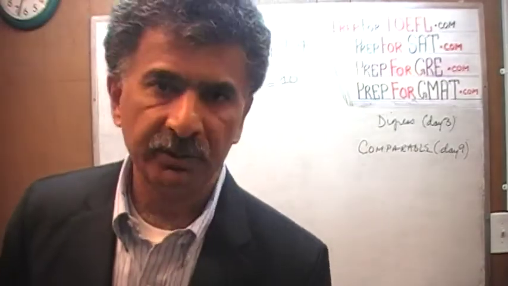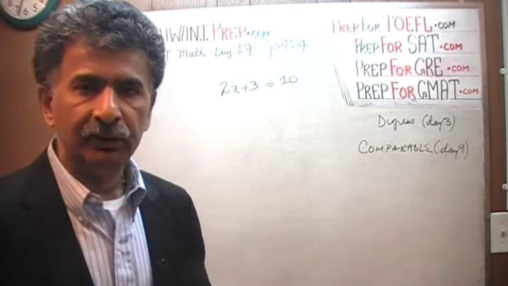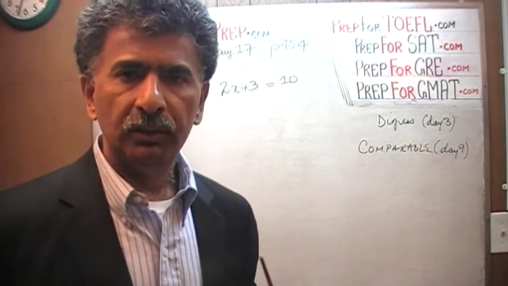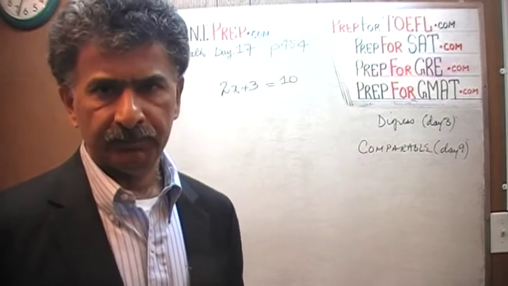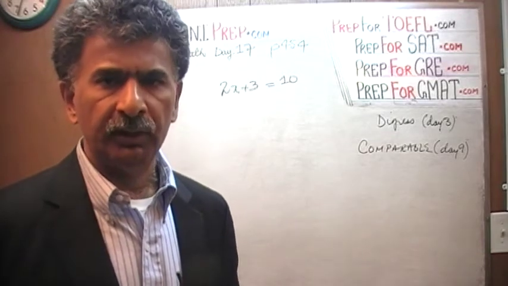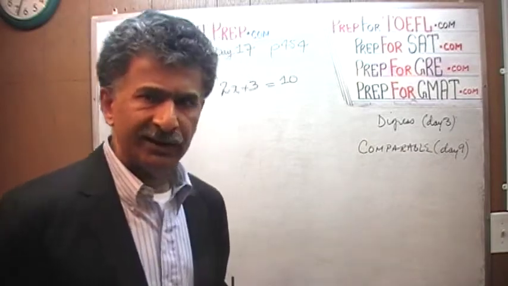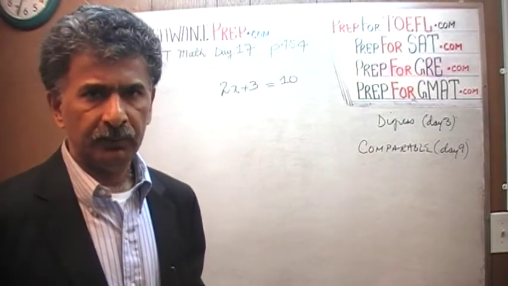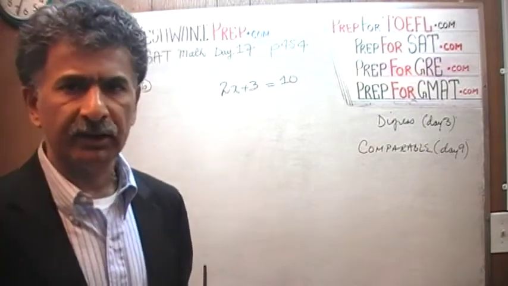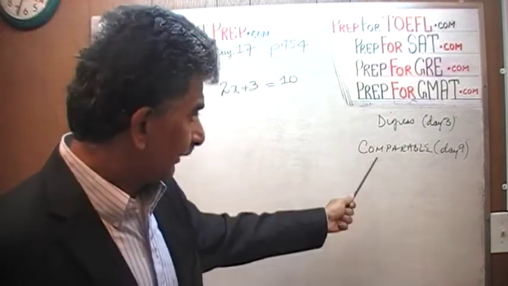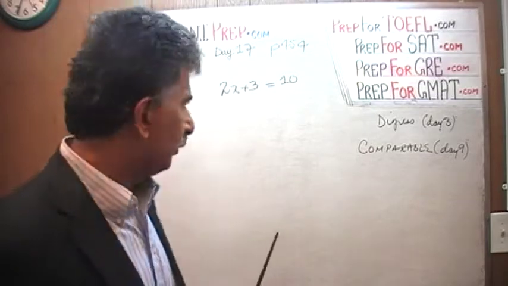Then why am I making such a big fuss about it? Because I hear students mispronounce this word all the time. Not just students. Sometimes I have seen grown-ups, people who supposedly went to school and colleges, and they go around mispronouncing this word. They pronounce this word as comparable. It's not comparable. There is no such word. It doesn't exist in English language. This word is to be pronounced comparable. Comparable.